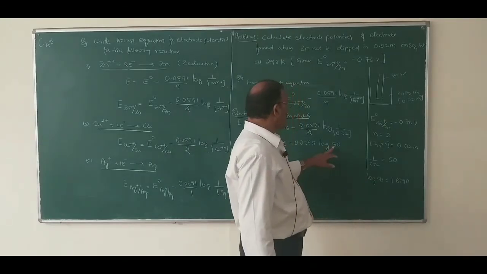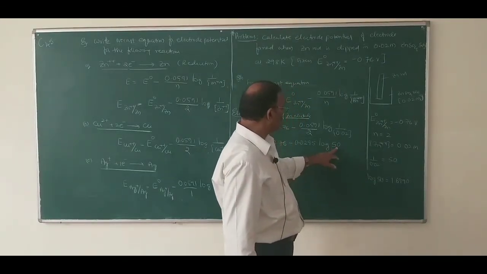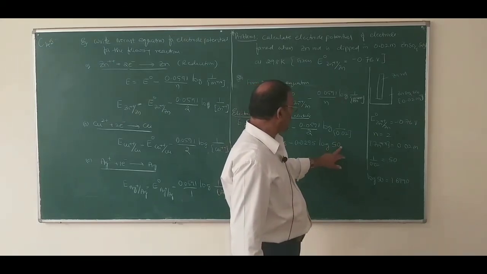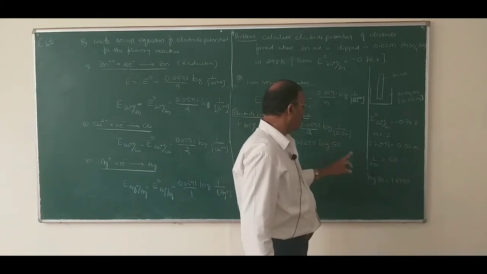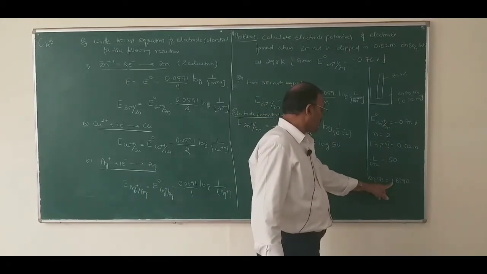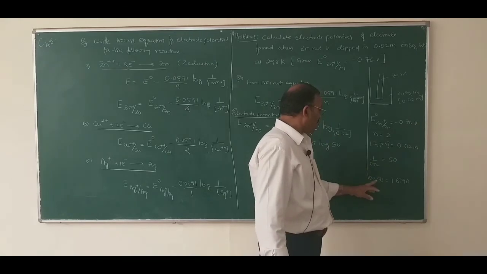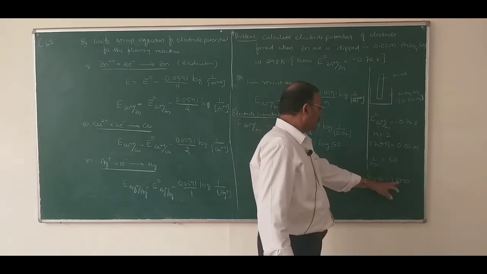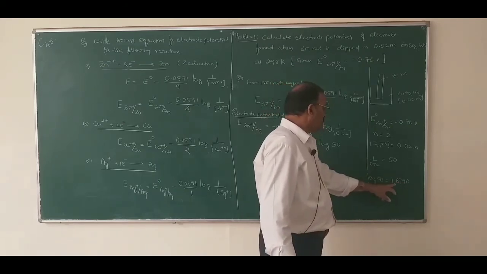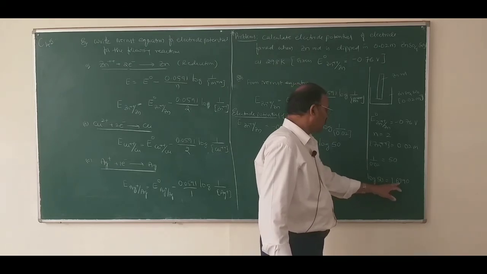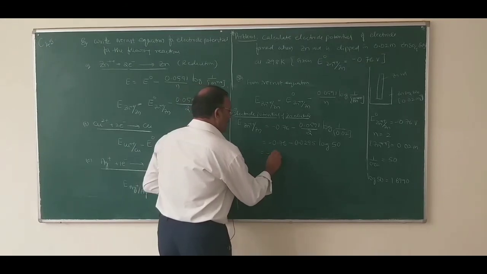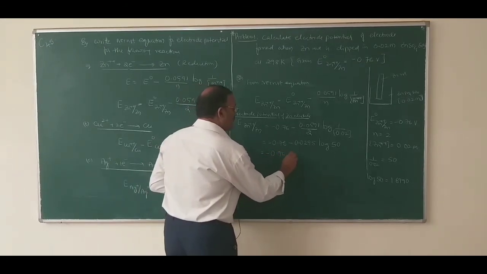So if you want to see the value of log 50, 50 is a 2-digit number. For 2 digits the characteristic is 1. We have to write 1 as the characteristic. If you look at the value of 50 in the logarithmic table, the value is 6990. Totally the value of log 50 is equal to 1.6990.